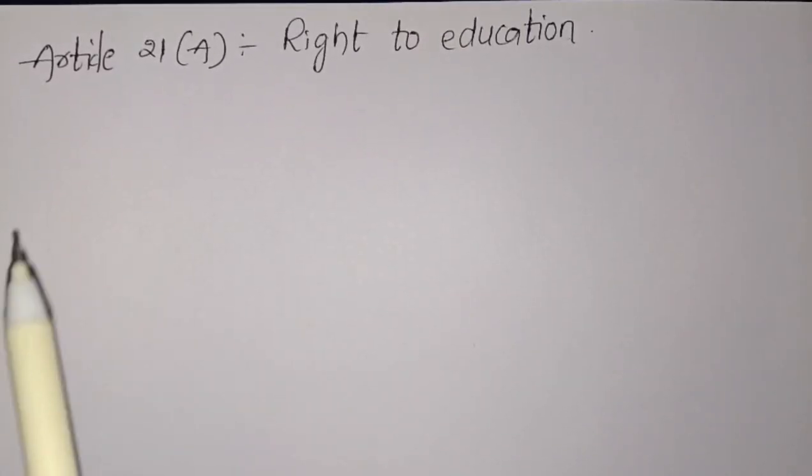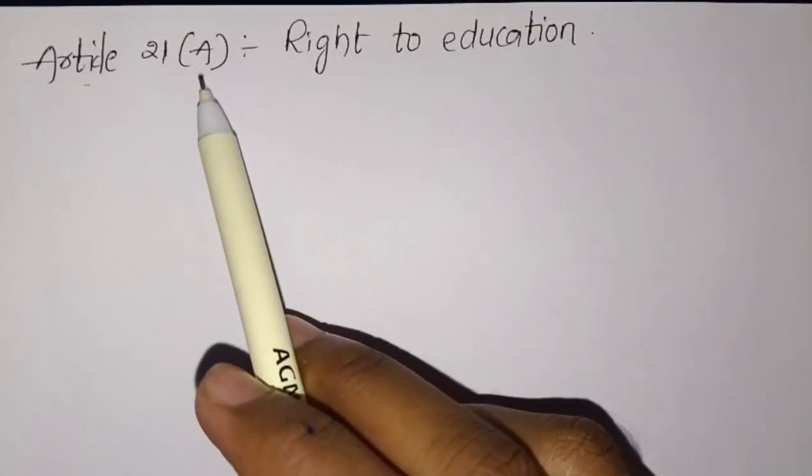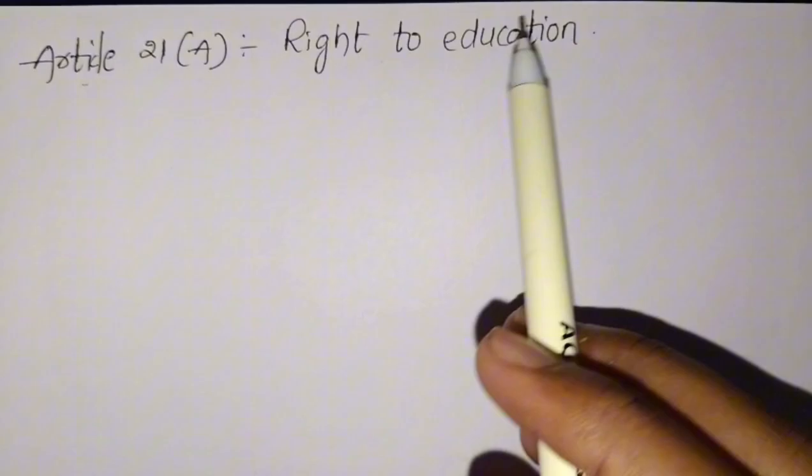Now let's discuss another article, Article 21A in this chapter. Article 21A describes the right to education.